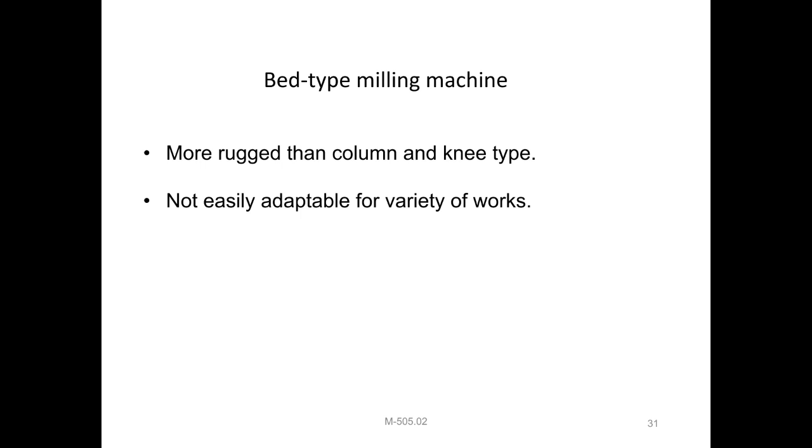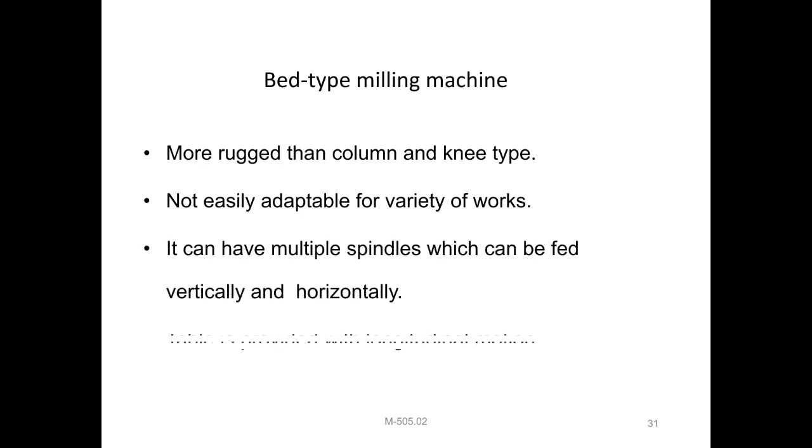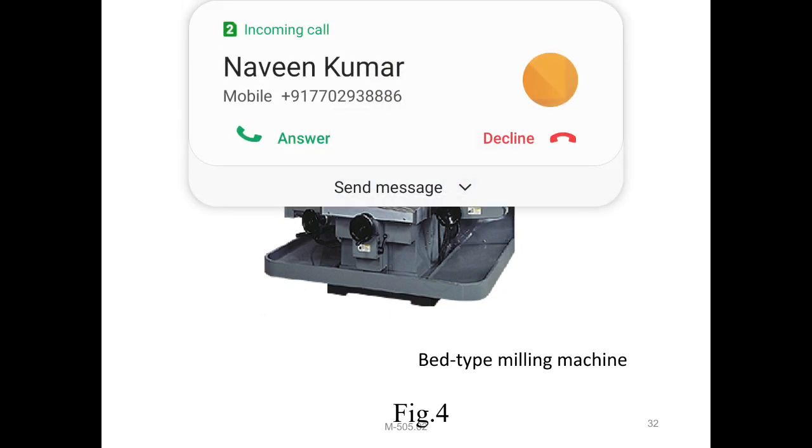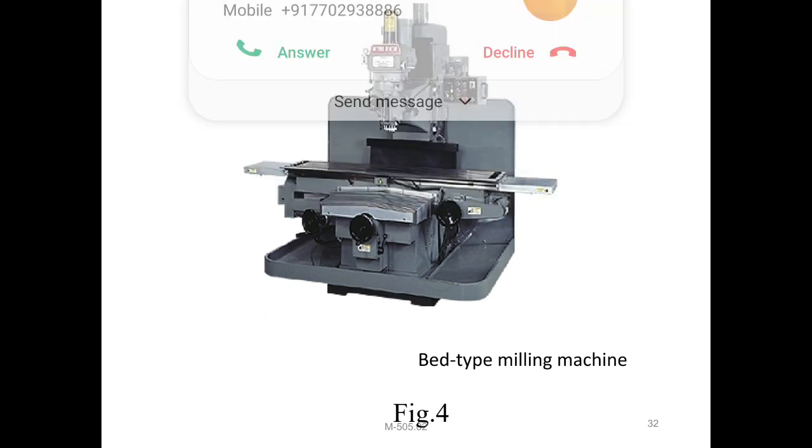The table is provided with longitudinal motion. Then you can observe the bed type milling machine figure: the base is at the bottom, next the table is provided, right? It is small in size, so that is the main thing.